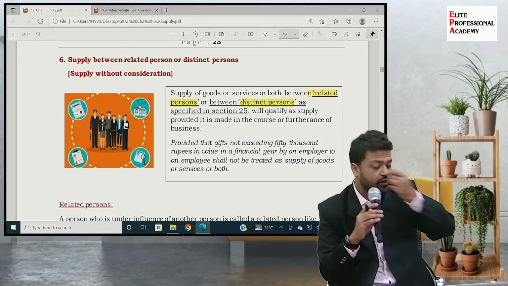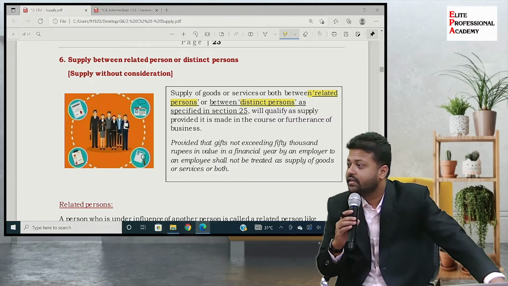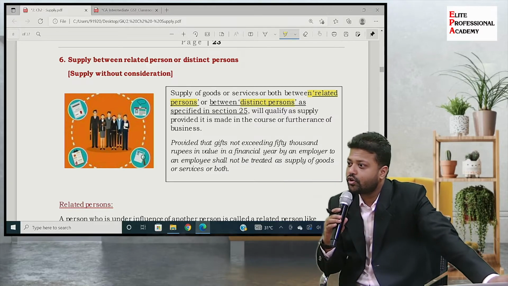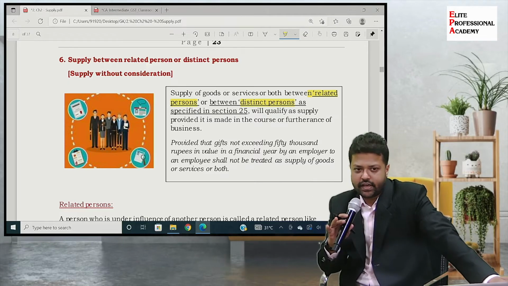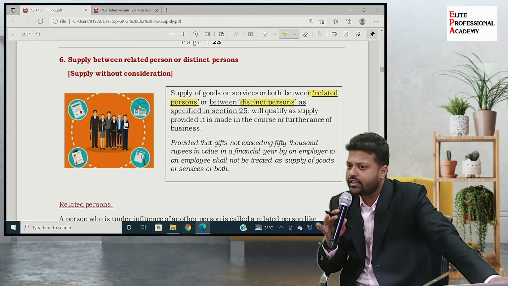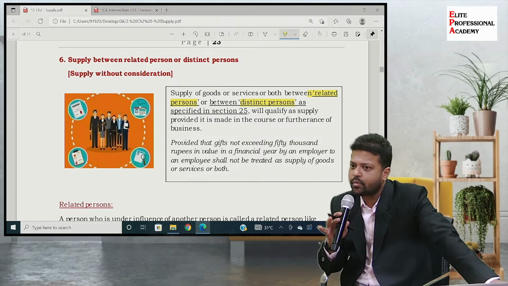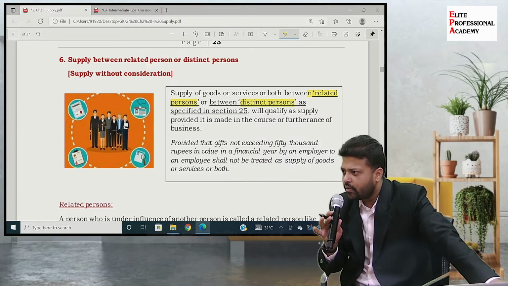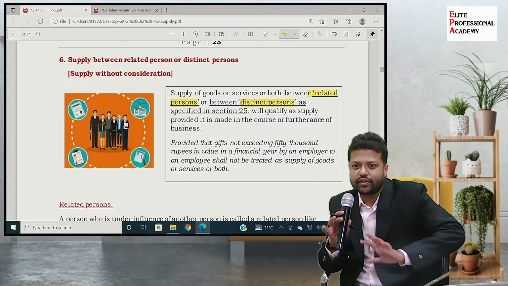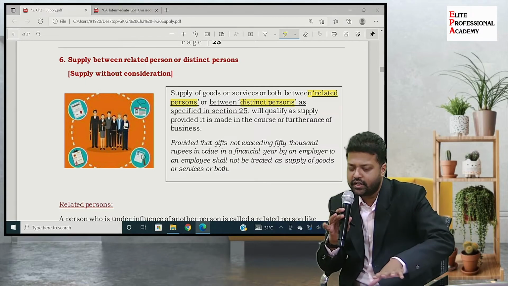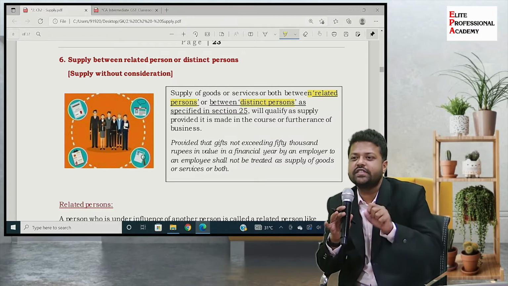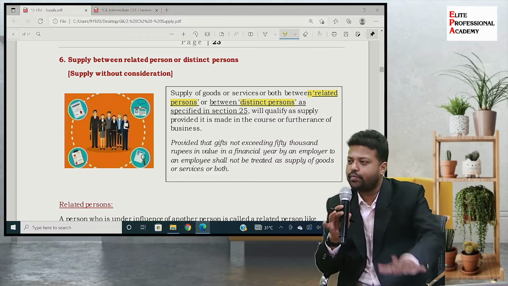अरे ये section 25 किधर से आ गया अभी? Registration. सर वो तो topic 7 है, अभी क्यों? See, the provisions related to registration under GST are covered from section 22 to section 25 of CGST Act 2017. But we need to understand few references related to this entry. So we need to understand what is distinct person, what are related persons.